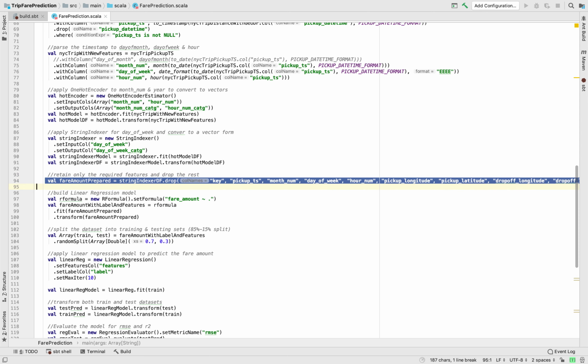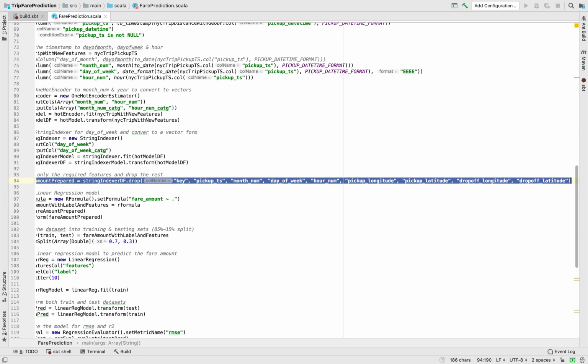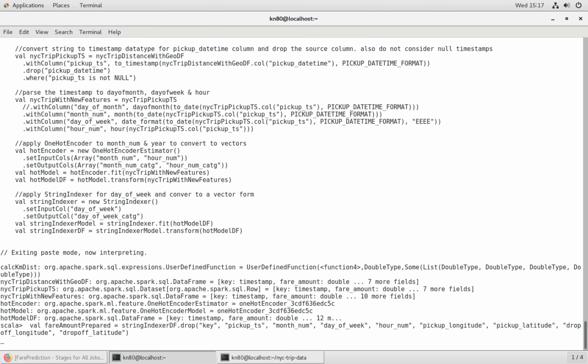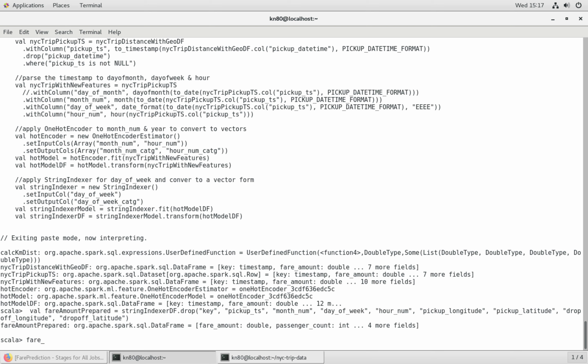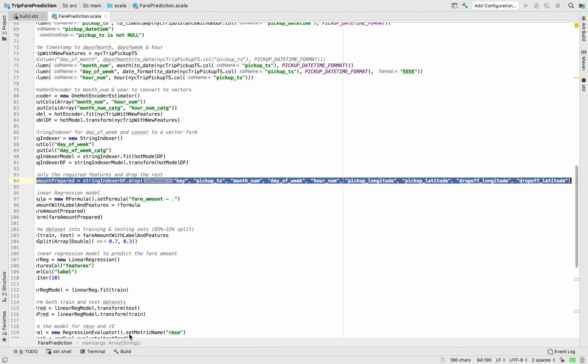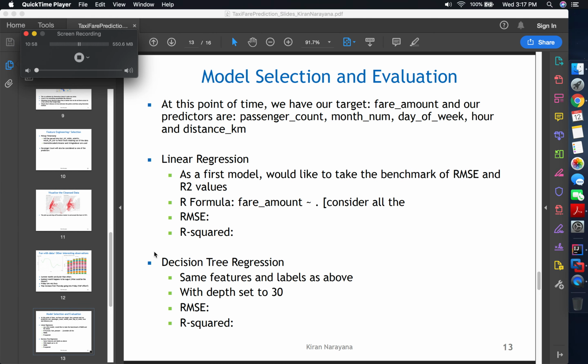We will drop the columns that are not required for building our model. So this is our final count. While that is getting processed, let's go back to the slide.